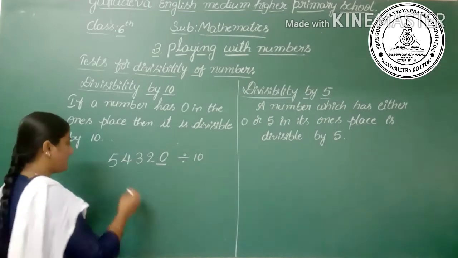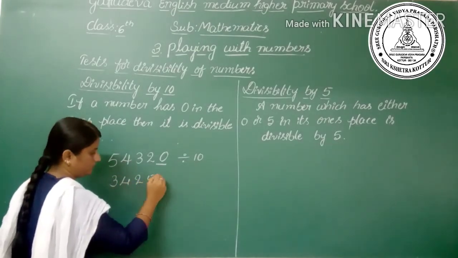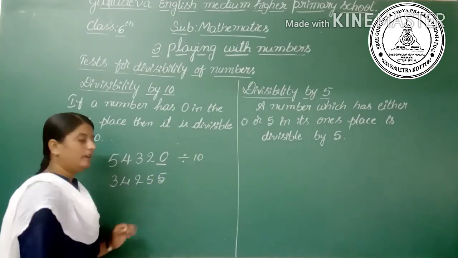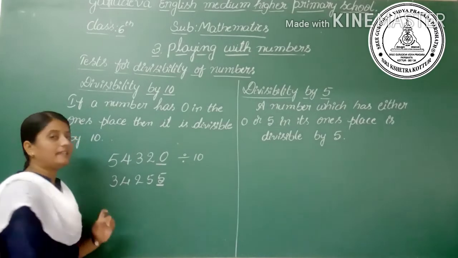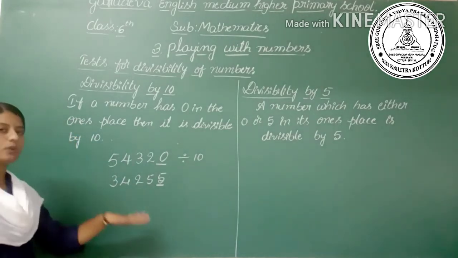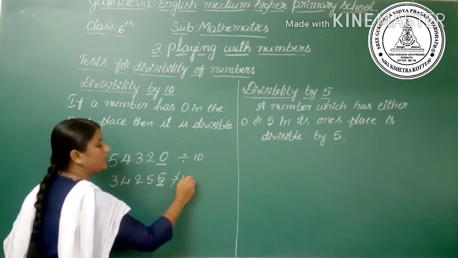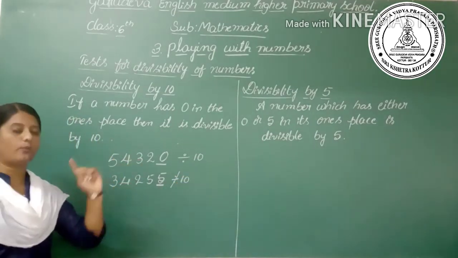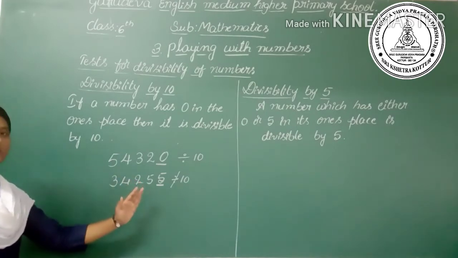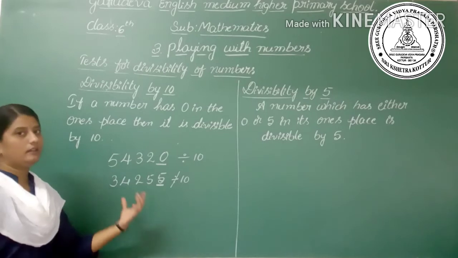Okay, the next example. Is it divisible by 10? Let's check here. In the ones place there is 5, so it is not divisible by 10. So see here, if a number has 0 in the ones place, then it is divisible by 10. Otherwise it will not be divisible by 10.